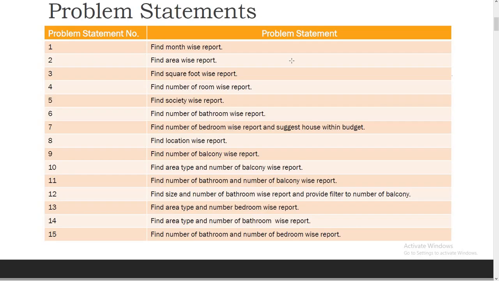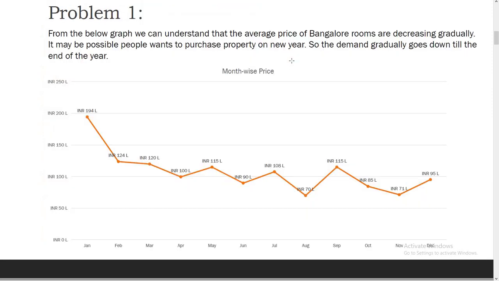So these are the problem statements. There are 15 problem statements through which we are going to look at each and every problem. So this is the first problem, in which this graph depicts a trend line from January to December, showing the average price of the houses, how it is gradually going down from January to December.